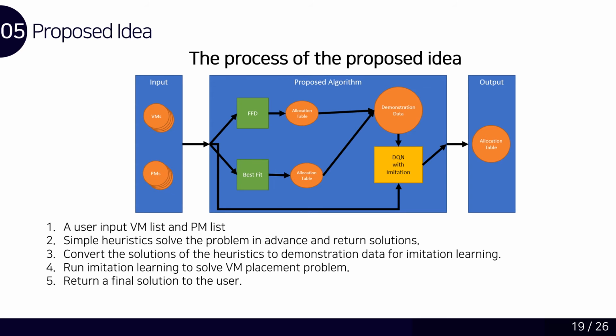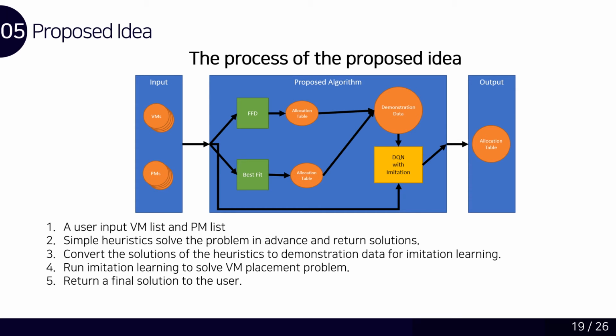This figure shows the overview of our proposed method. The proposed algorithm consists of 5 steps. First, the user inputs the required data for the VM placement problem. After that, simple heuristics solve the problem in advance. As aforementioned, we used best speed decreasing and best speed. If all heuristics return solutions, convert them to demonstration data for imitation learning. Finally, imitation learning is done with the demonstration data and returns the final solution to the user.